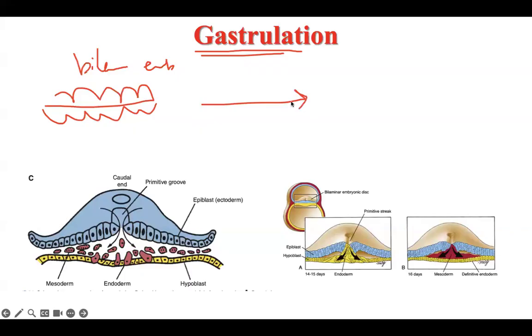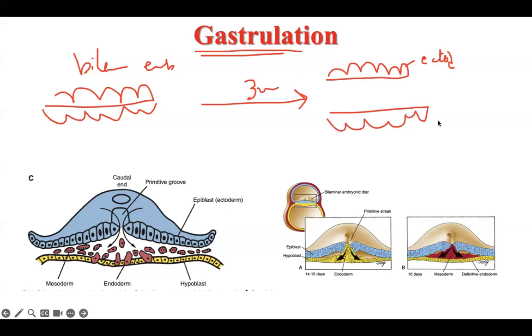In the third week, the epiblast will be named ectoderm, and the hypoblast will be named endoderm. And a new layer is formed in between, like a sandwich. It is named intraembryonic mesoderm.